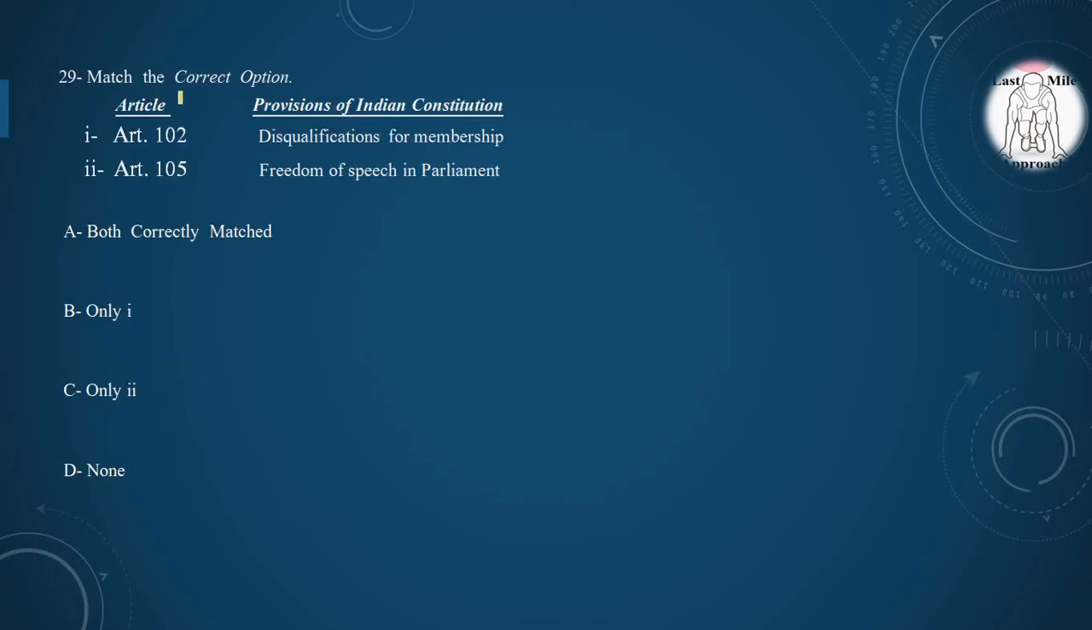Next question, we have to match the correct option. One side article is given, on the other side provision of the Indian Constitution is given. Article 102 describes the disqualification for membership of the Parliament. Yes, it is correctly matched. Article 105 describes the freedom of speech in Parliament. Yes, it is also correctly matched. So option A, both is correctly matched.